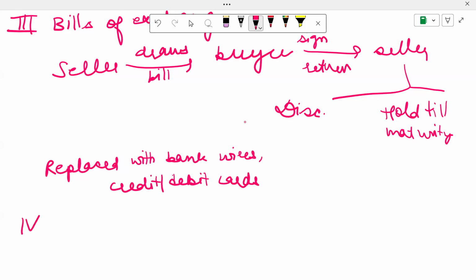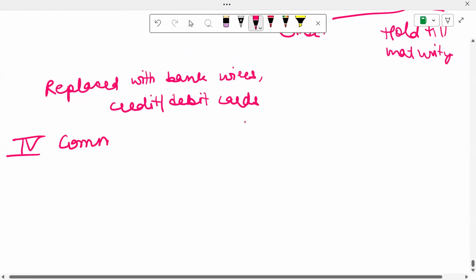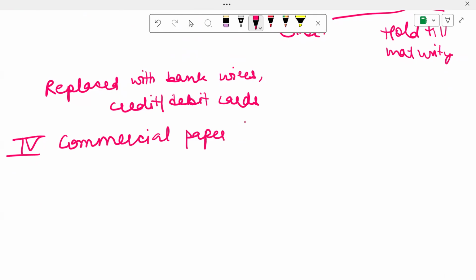Now we will move to the next source of short-term finance, which is commercial paper. We have studied this before in chapter 2 also. It's a short-term unsecured debt which is issued by high quality companies. So companies which have good credit ratings are only allowed to issue commercial paper. The advantages are, number one, that large sums of money can be raised cheaply.